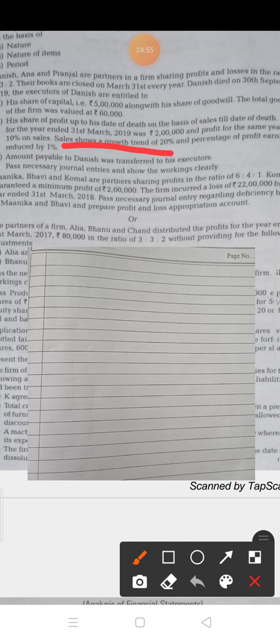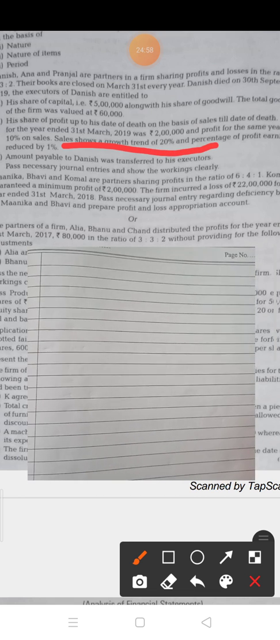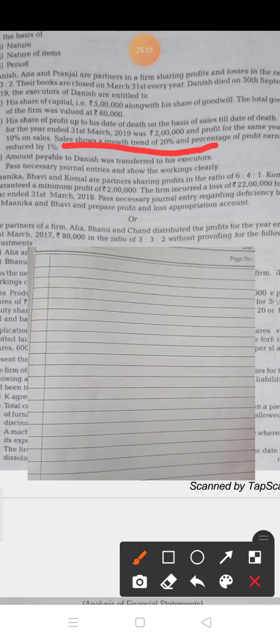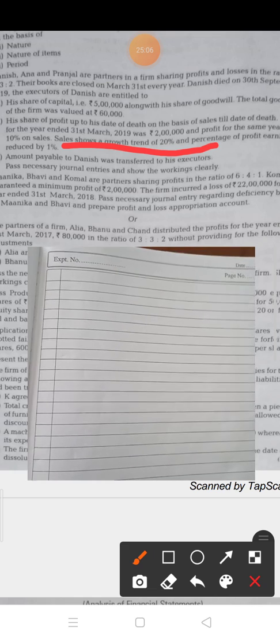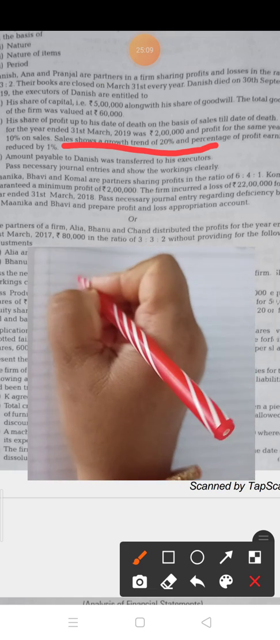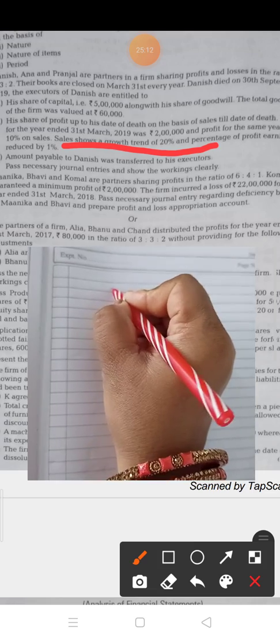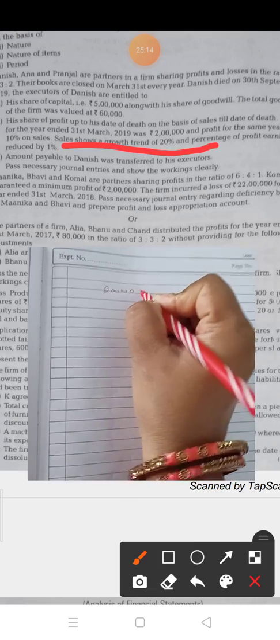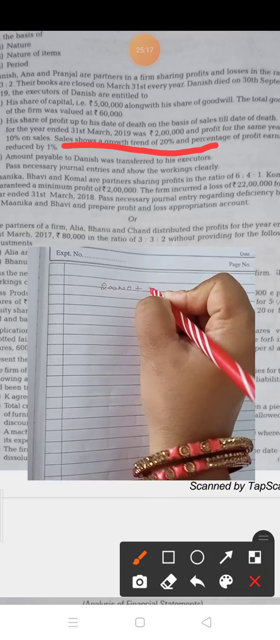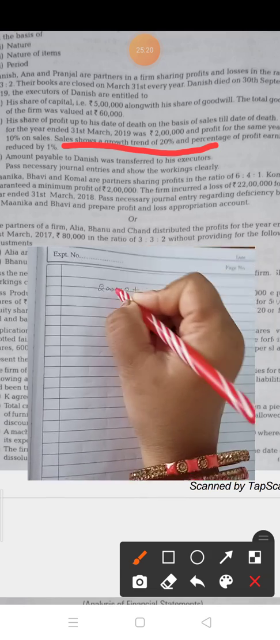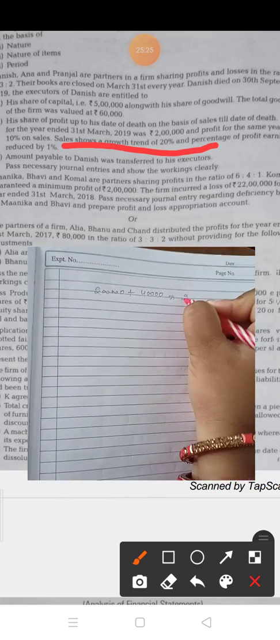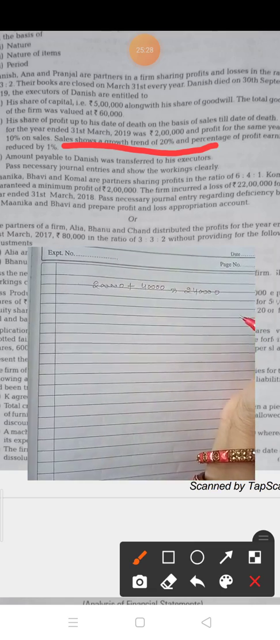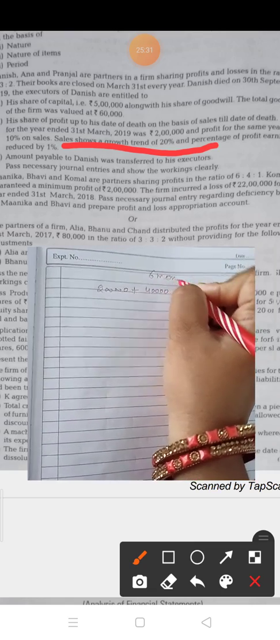See this line, the statement is sales showed growth trend of 20% and percentage of profit earned is reduced by 1%. So first of all, 20% sales growth is given. So how do you have to find out? Sale for the prior year is 2 lakh. Now this year it is increased by 20%. So 20% of 2 lakh is 40,000. It means this year the sales will be 2,40,000. But you have to find out for this 6 months.